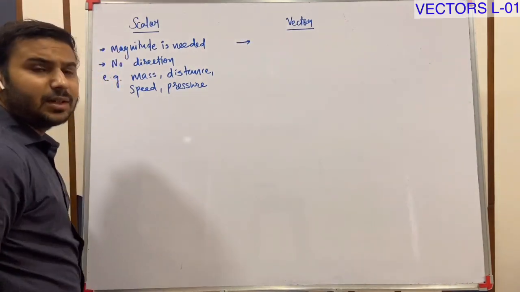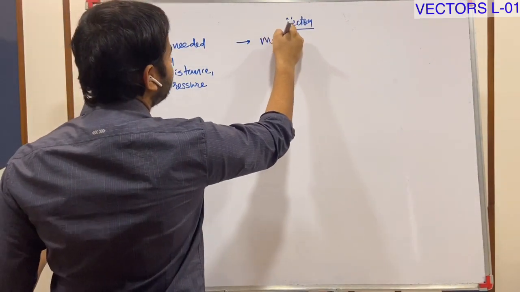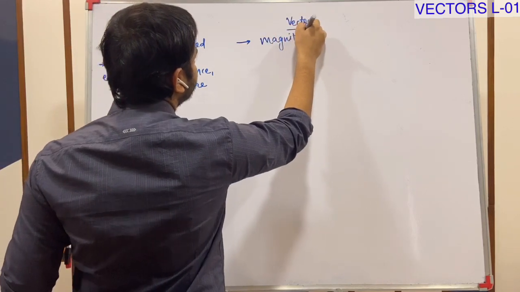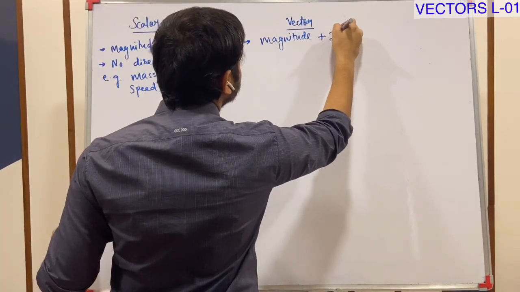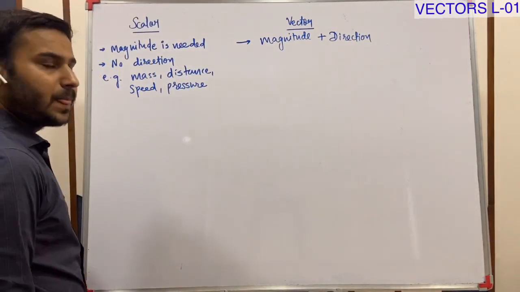Now, to represent a vector, what is required? Magnitude as well as direction. Both are required.